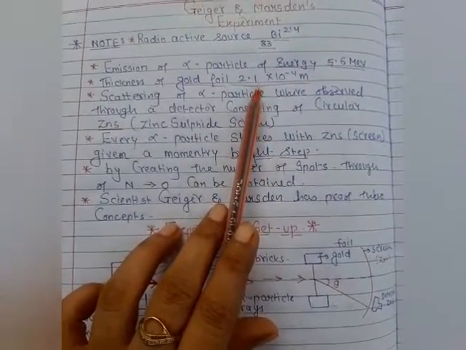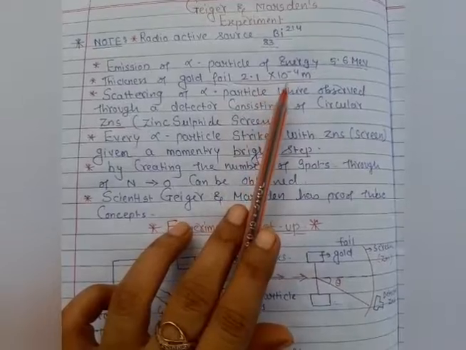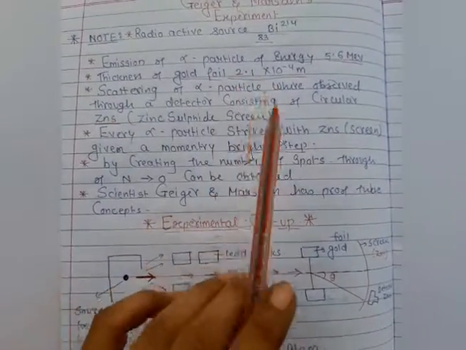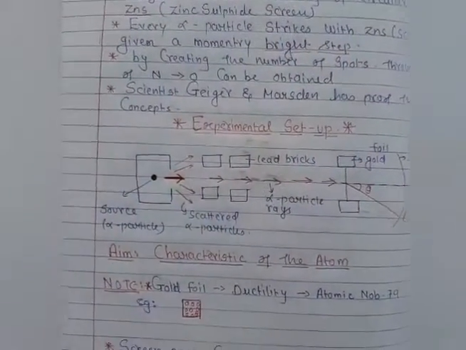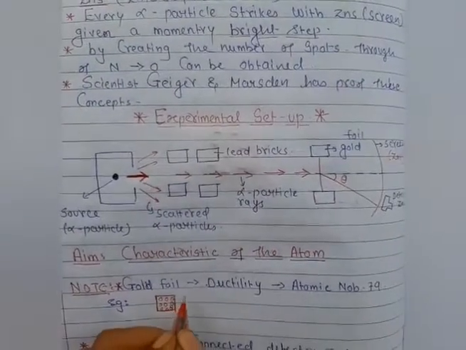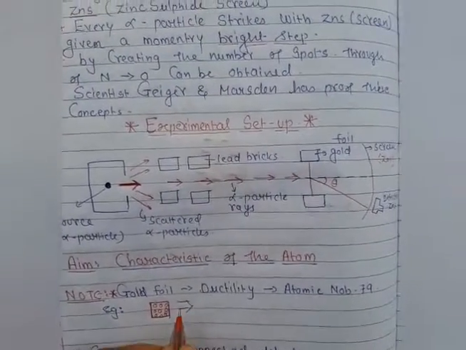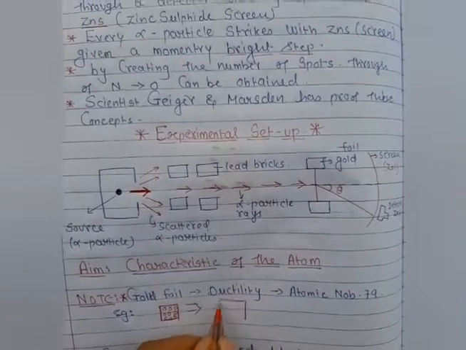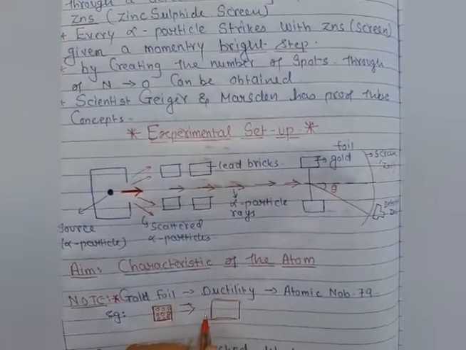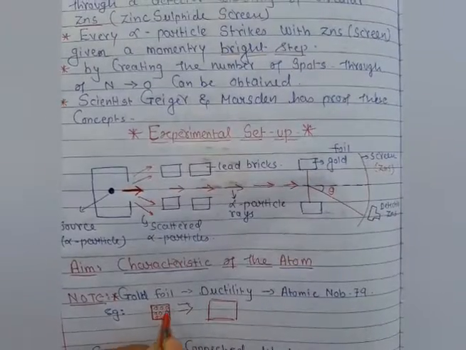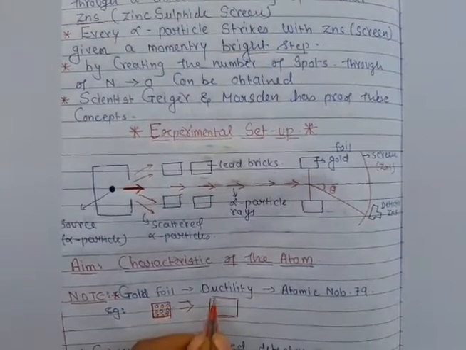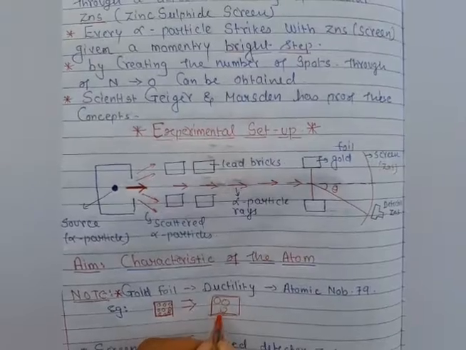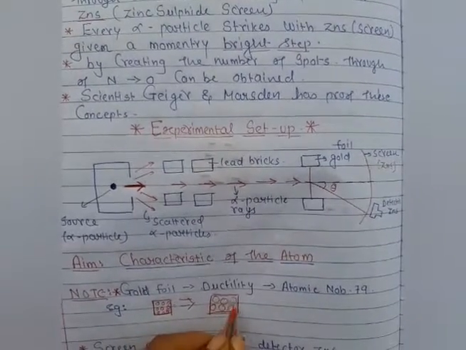Why has the scientist taken 2.1 × 10^-4 meter? Because the scientists want a very small thickness of the metal, and this very small thickness is achieved after using compression on it. As you know very well, students, the 79 atoms are now stretched in this direction, like in this structure.